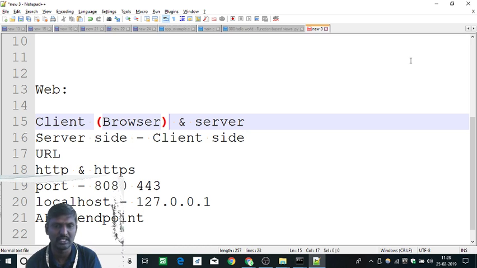the data originates and reaches you. The data could be video data, text data, image, or any data. That is called the server. So in this case, we are streaming via YouTube, so YouTube is acting as the server primarily. These are the two components: one is client, another one is server.